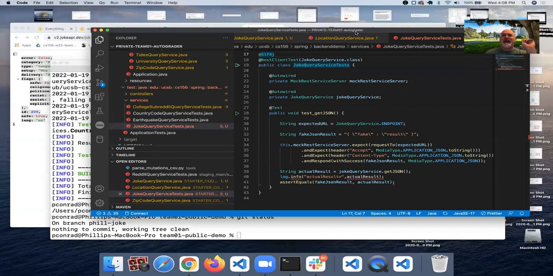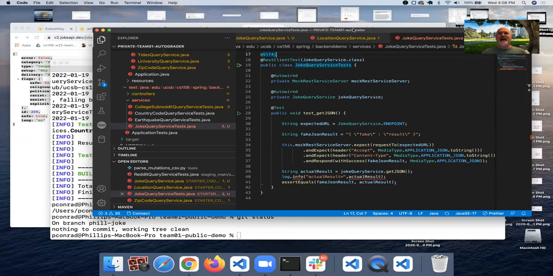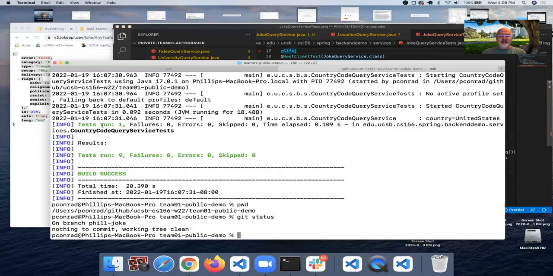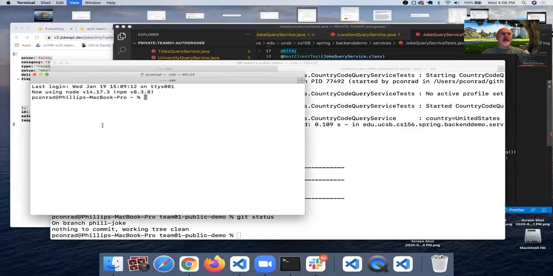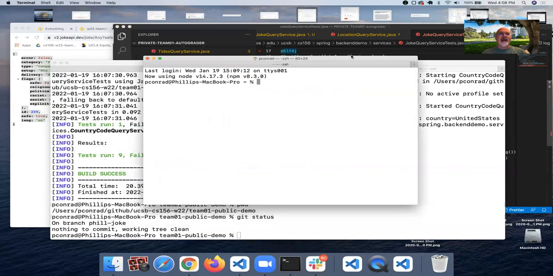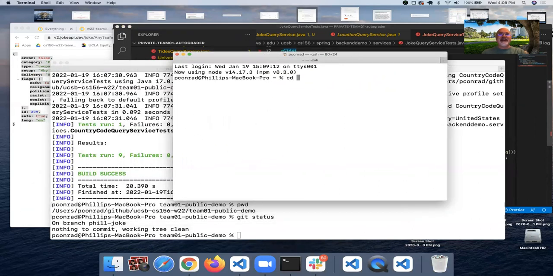Now, what's good about this is that it illustrates how, when your attention is focused on one thing, you can completely miss something else. Earlier this afternoon, I was fixing a problem in the AutoGrader. And so let's take a look.